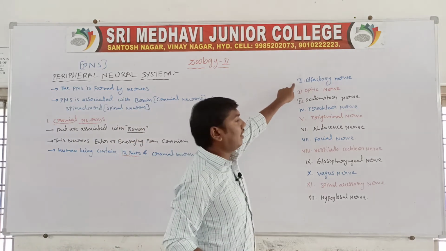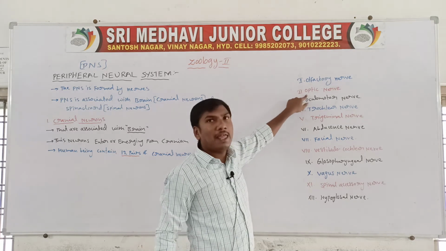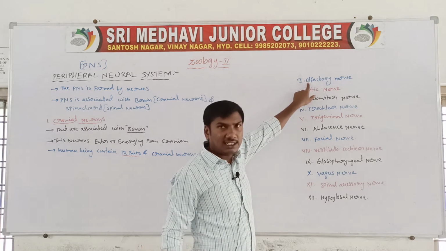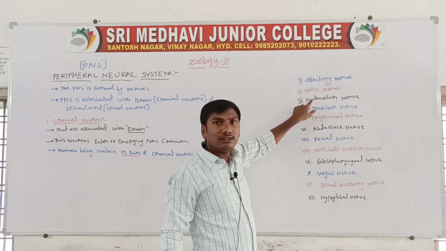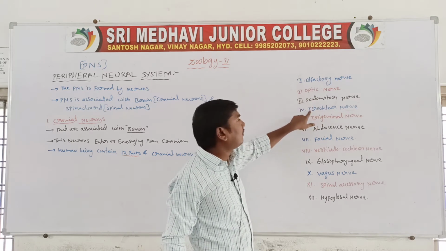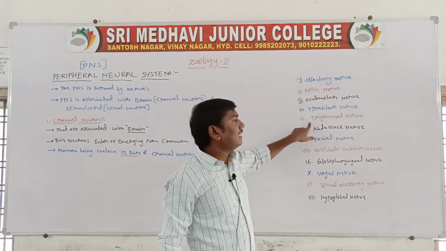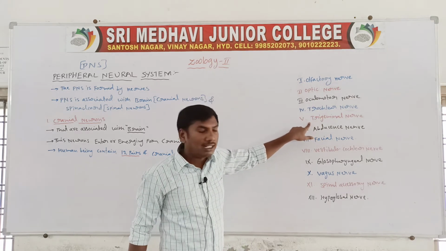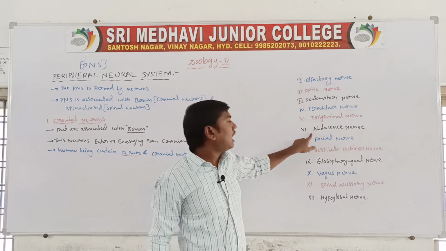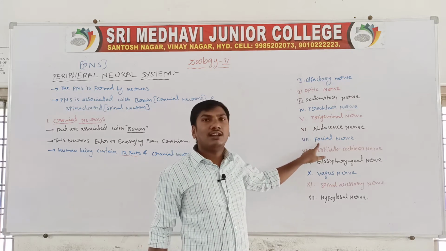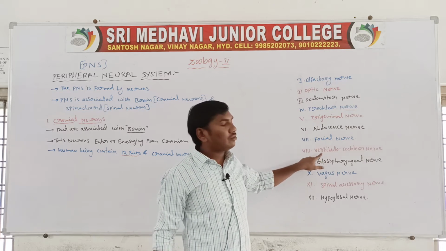First one, olfactory nerve. Second one, optic nerve. Third one, oculomotor nerve. Fourth one, trochlear nerve. Fifth one, trigeminal nerve. Sixth one, abducens nerve. Seventh one, facial nerve. Eighth one, vestibulocochlear nerve.